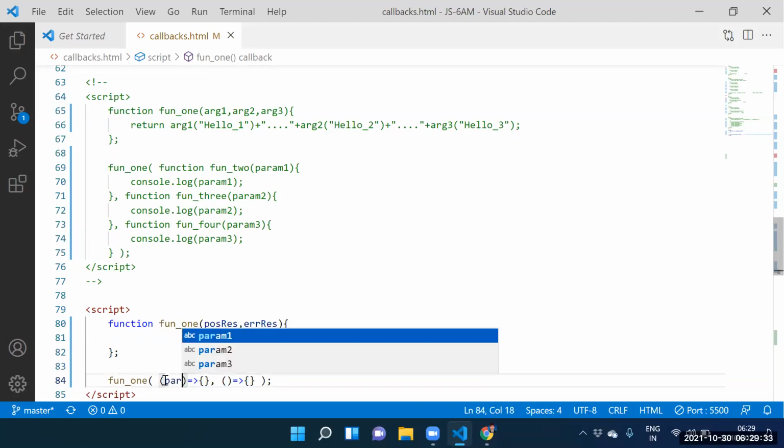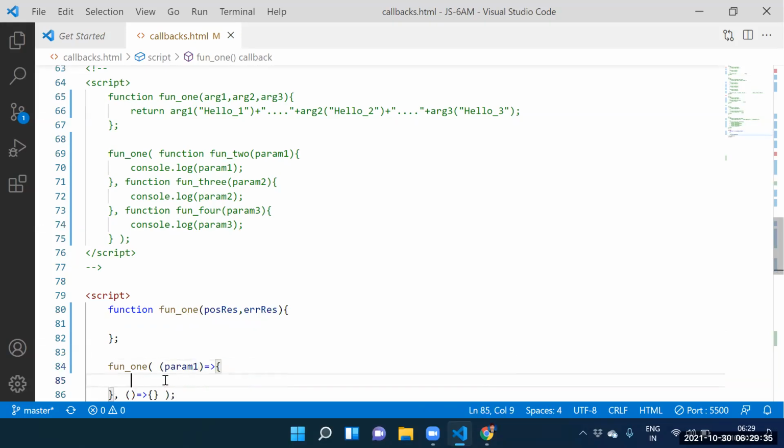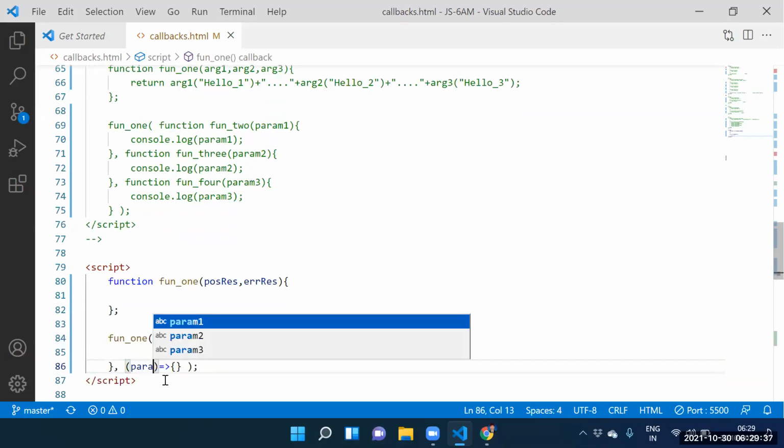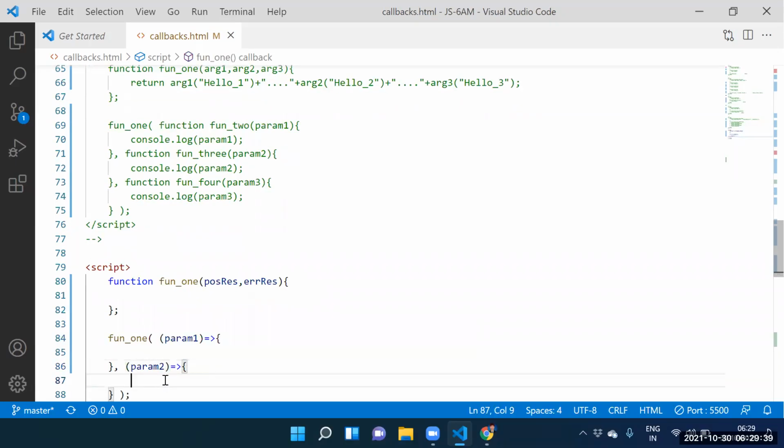Here itself, we need to pass parameter 1. And here itself, we need to pass parameter 2. So, guys, how to execute the first arrow function? Positive response. Anyone? Tell me here. But to execute the first arrow function, you need to supply parameter 1. Yes. What is that parameter 1?